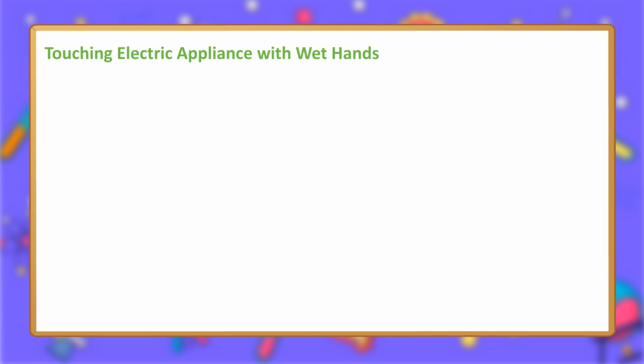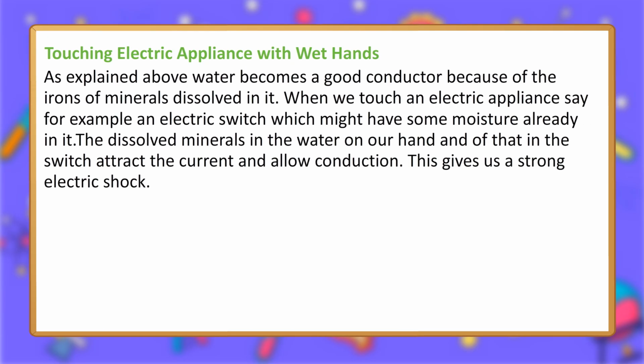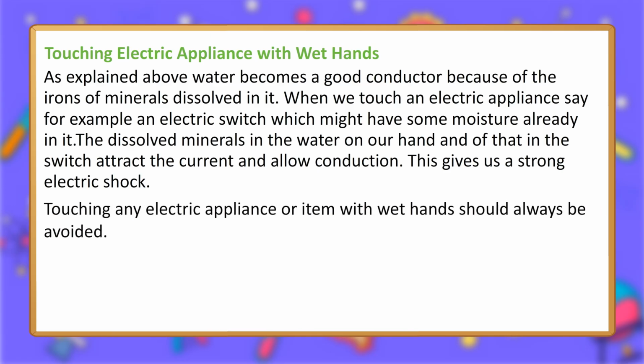Touching electric appliance with wet hands. As explained above, water becomes a good conductor because of the ions of minerals dissolved in it. When we touch an electric appliance, say for example an electric switch which might have some moisture already in it, the dissolved minerals in the water on our hand and of that in the switch attract the current and allow conduction. This gives us a strong electric shock. Touching any electric appliance or item with wet hands should always be avoided.